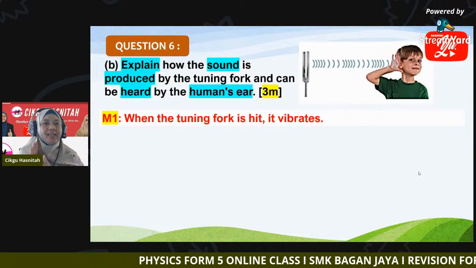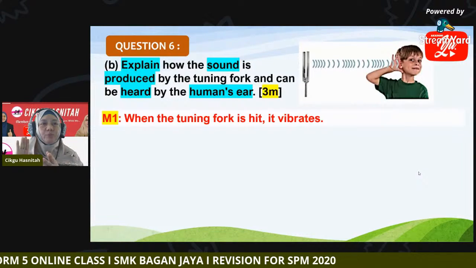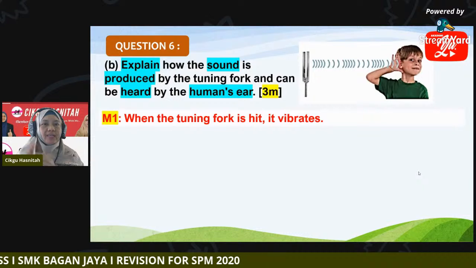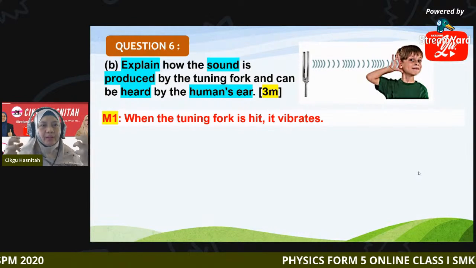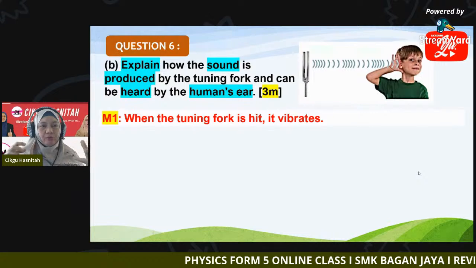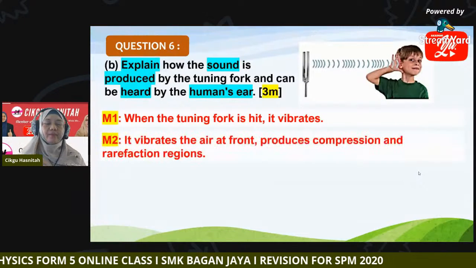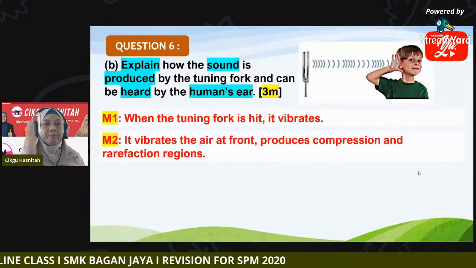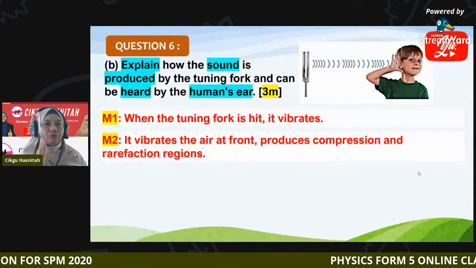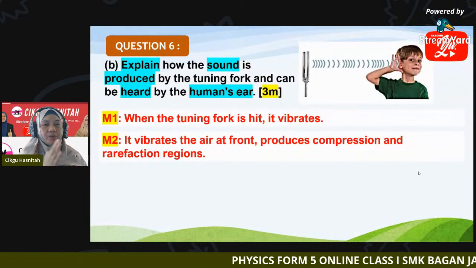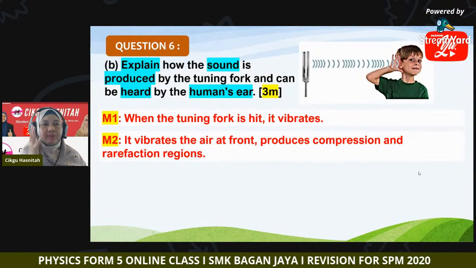Okay, so either 3 or 4 marks will be allocated here. So first, what can we say? When the tuning fork is hit, what happened? It will vibrate. So we start our point with the vibration of the tuning fork as it was hit. Second, when the tuning fork vibrates, what happened to the air molecule in front of it? It will also vibrate. The vibration of the tuning fork will vibrate the air molecule at the front.